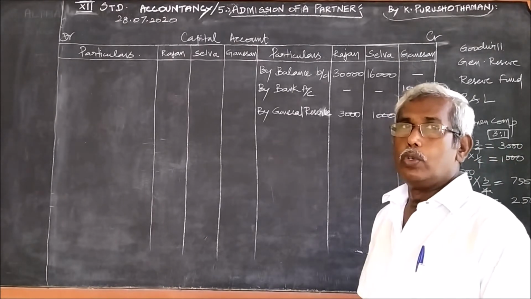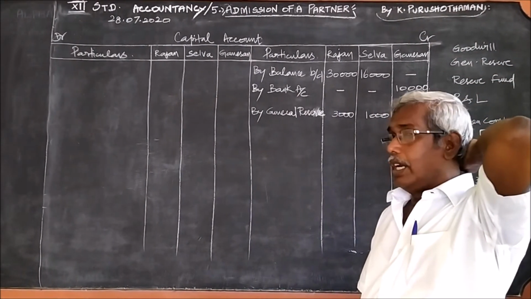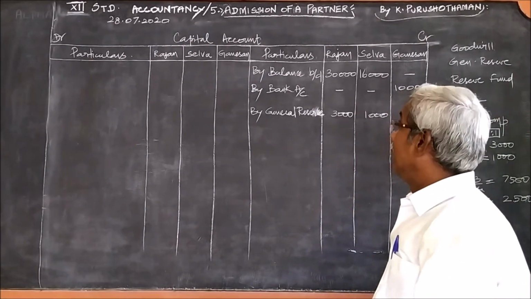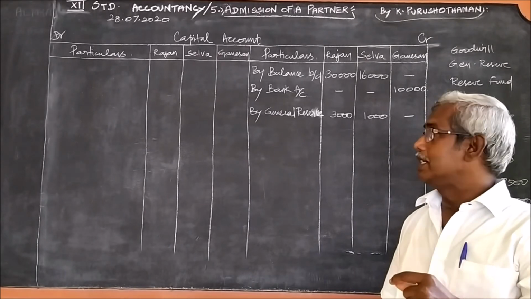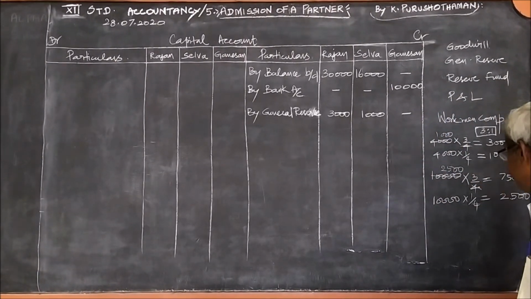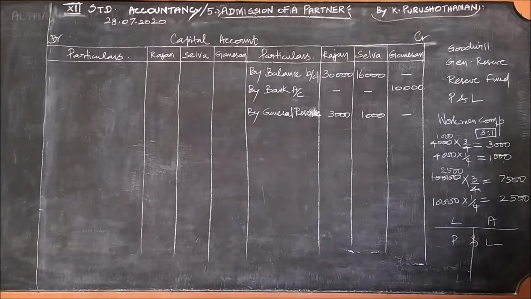When you are considering the profit and loss account, for it to be passed in the capital account, you should first decide whether it is profit or loss. I told you, this is the balance sheet. This is liability side and this one is asset. You just remember: if the profit and loss account appears on the liability side, it is profit. If it appears on the asset side, it is loss.